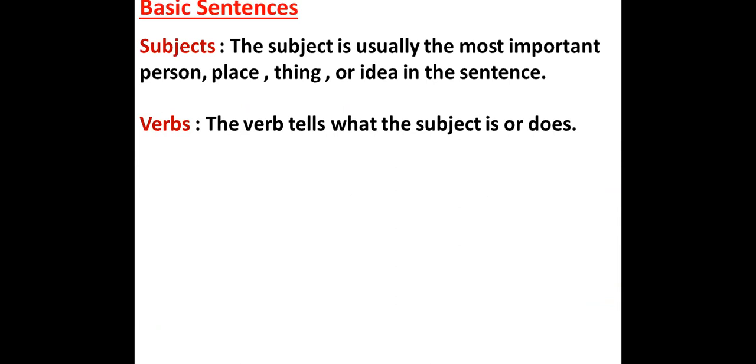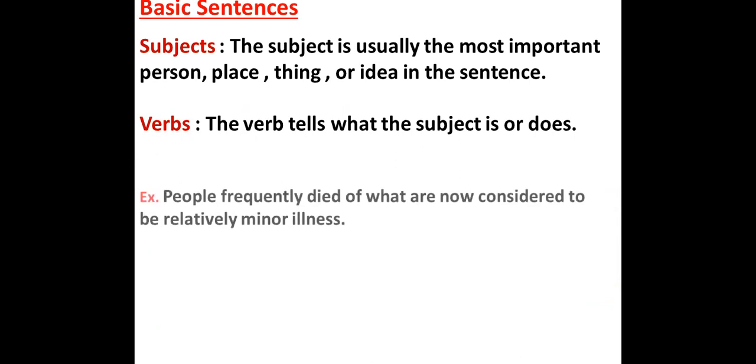As you remember from the previous lesson on the basic sentence, we have subjects and verbs. These are the main elements of any sentence. Am I right? Okay, Muhammad Islam, can you read this part, please? Basic sentence, subject. The subject is usually the most important person, place, thing, or idea in the sentence. The verb tells what the subject is or does.